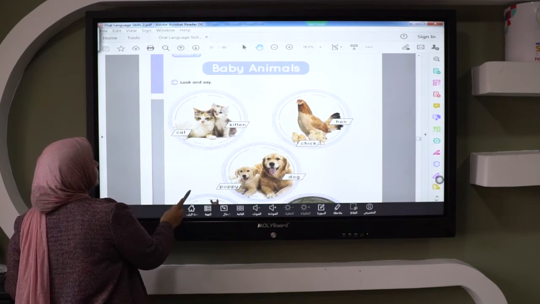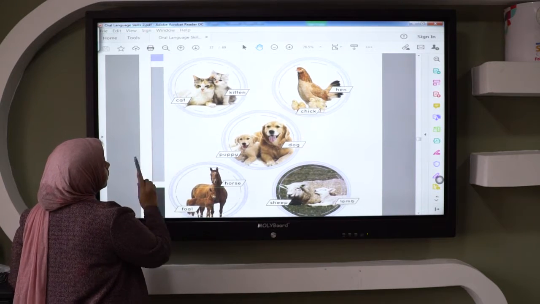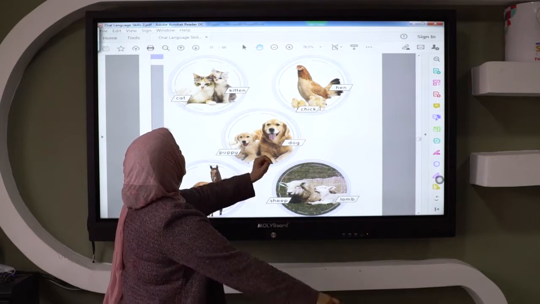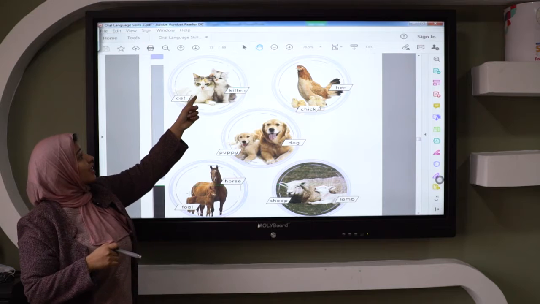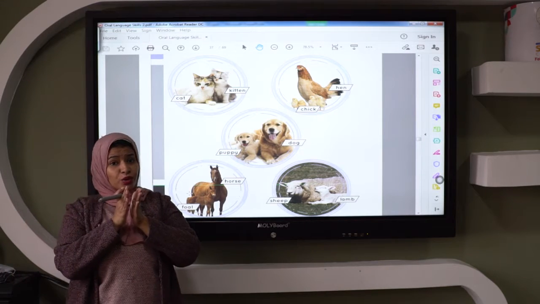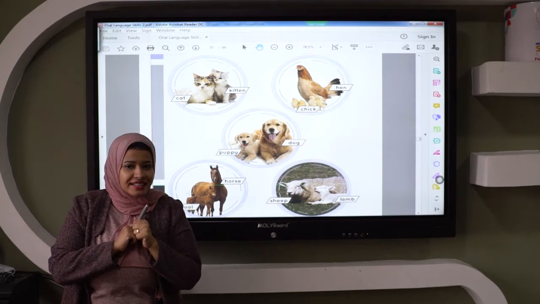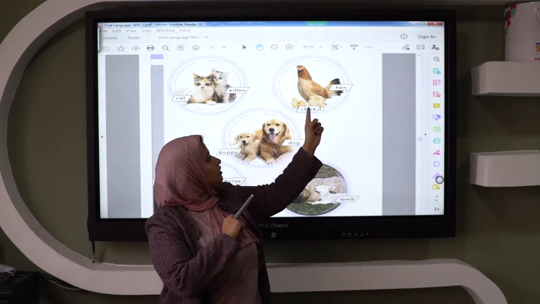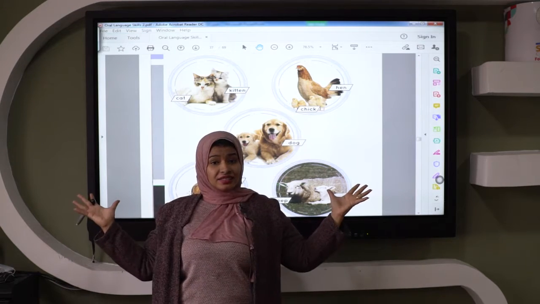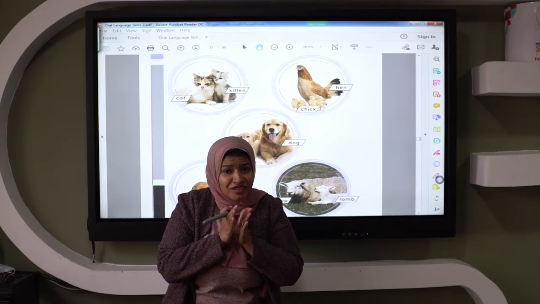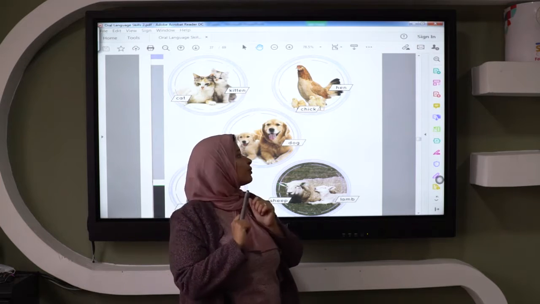Here we will take the baby animals. Here we have cat. The baby animal of the cat is called kitten. Okay, the next one we have hen, and the baby animal of the hen is chick.